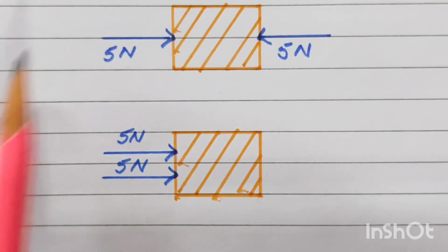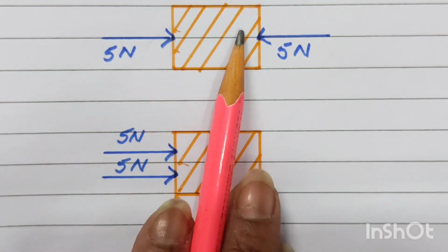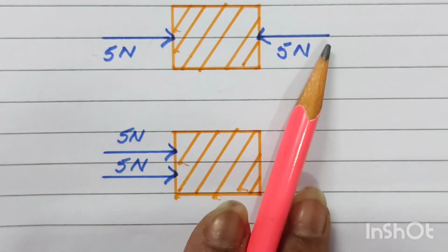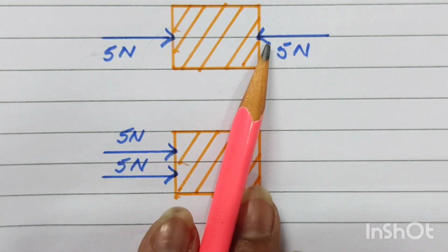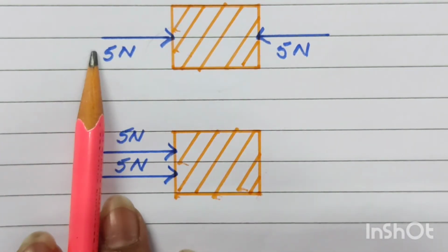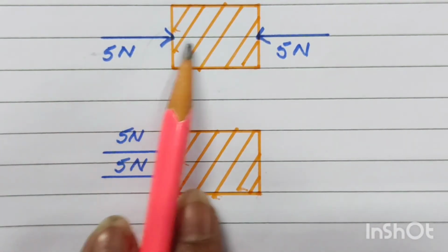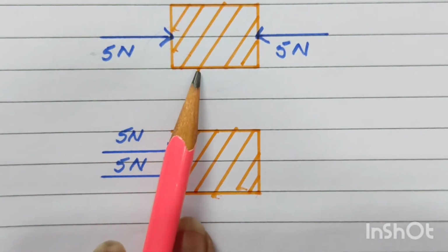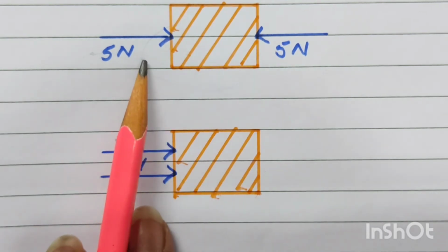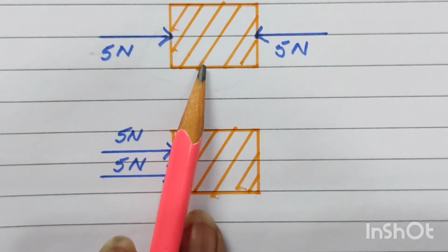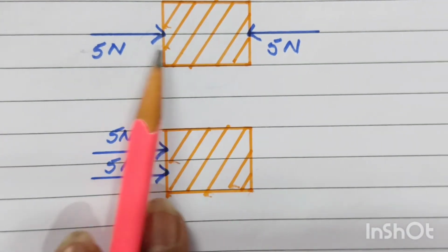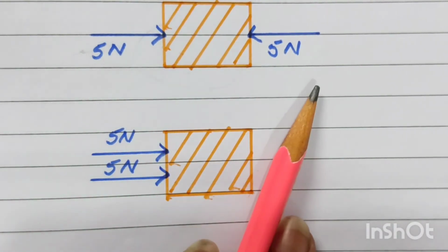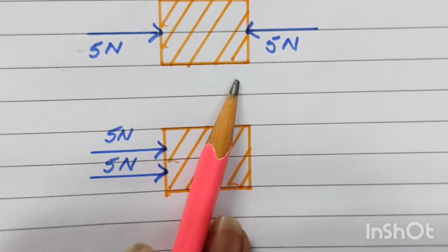So that means, children, that if there is a body and the same force is applied in the opposite direction, as I have illustrated over here, 5 Newton force applied from both directions, then in this case, children, the resultant force acting on the body is 0. So the body is not going to move from its place because the same force is applied from both the directions. So it will not move.